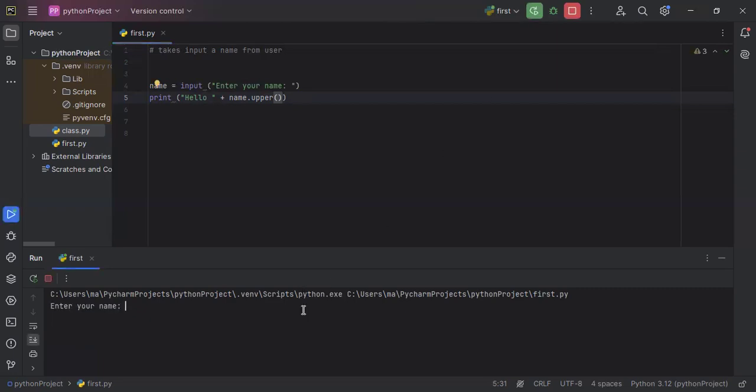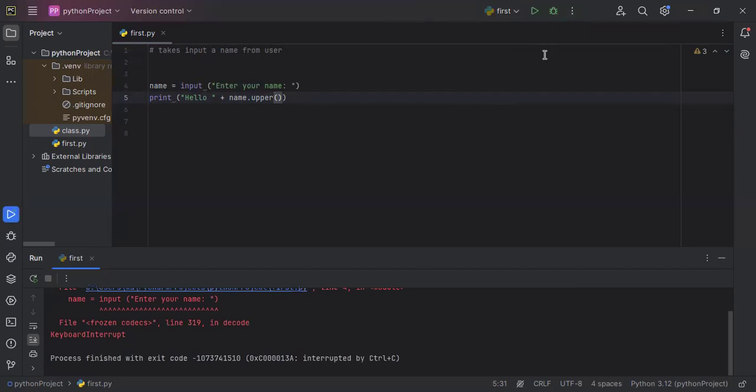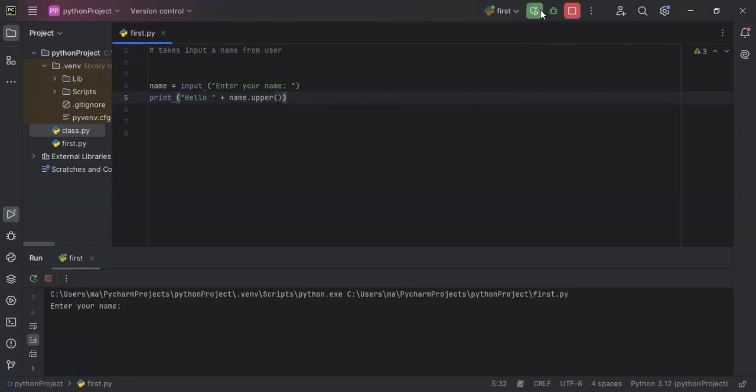Let's say I make the name the same, Hassan, and you can see what upper does. It makes the letters capital. So wherever you want, you can use these kinds of methods.